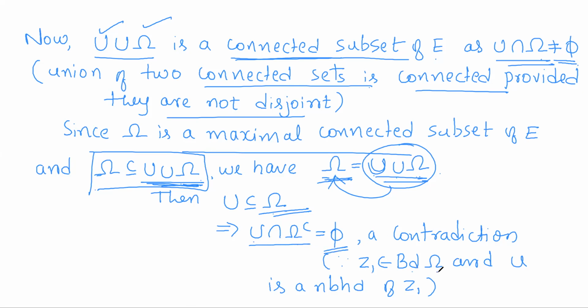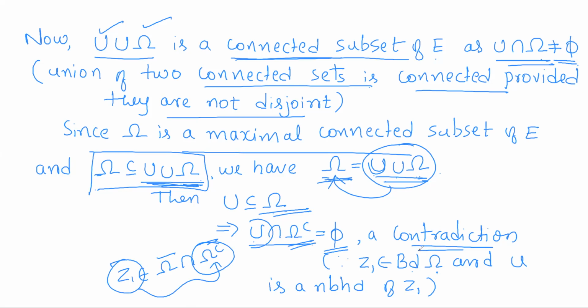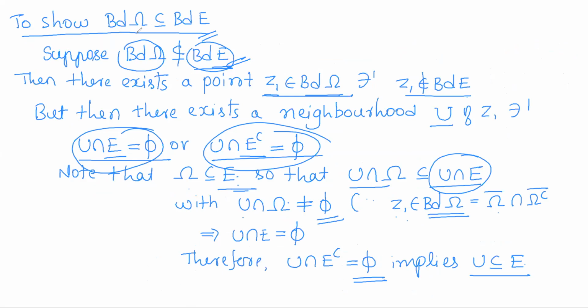But as Z1 is a boundary point of omega, Z1 should belong to omega closure intersection omega complement closure. That means every neighborhood of Z1 should intersect omega complement also. But U is a neighborhood of Z1 which does not intersect omega complement, which will be a contradiction. And this contradiction proves that the boundary of omega has to be contained in the boundary of E. And this completes the whole maximum and minimum principle for harmonic functions, which actually has two parts, first part and the second part.